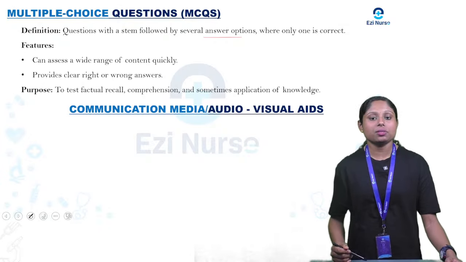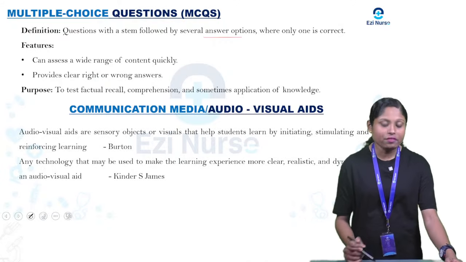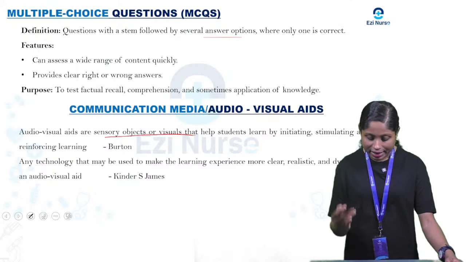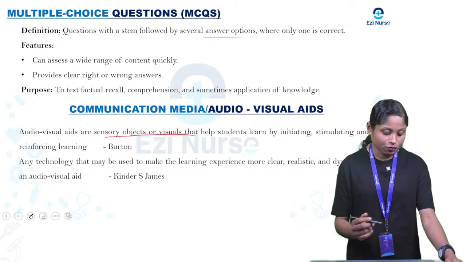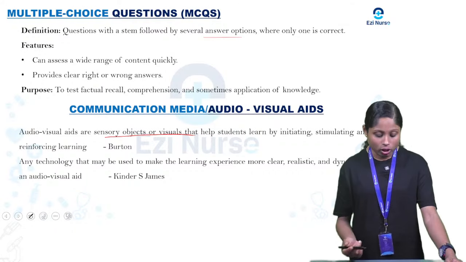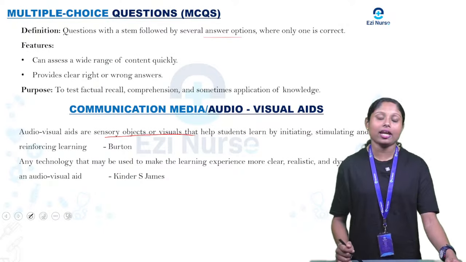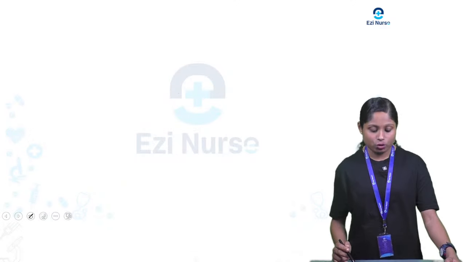Next, we are going to discuss audiovisual aids or communication media. So what is this? Audiovisual aids are sensory objects or visuals that help the student to learn by initiating, stimulating and reinforcing learning. So it's any technology that may be used to make the learning experience more clear, realistic, dynamic, and as an audiovisual aid. So this is the definition of audiovisual aids.